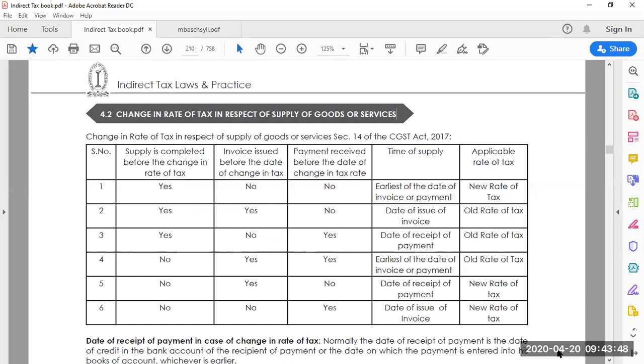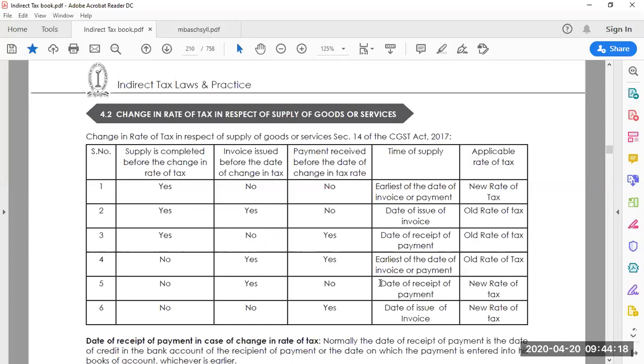Invoice issued: no. Payment received before the date of change in rate of tax: no. So the time of supply will be the earliest date of invoice or payment. Out of these two, the earliest date I am going to consider.